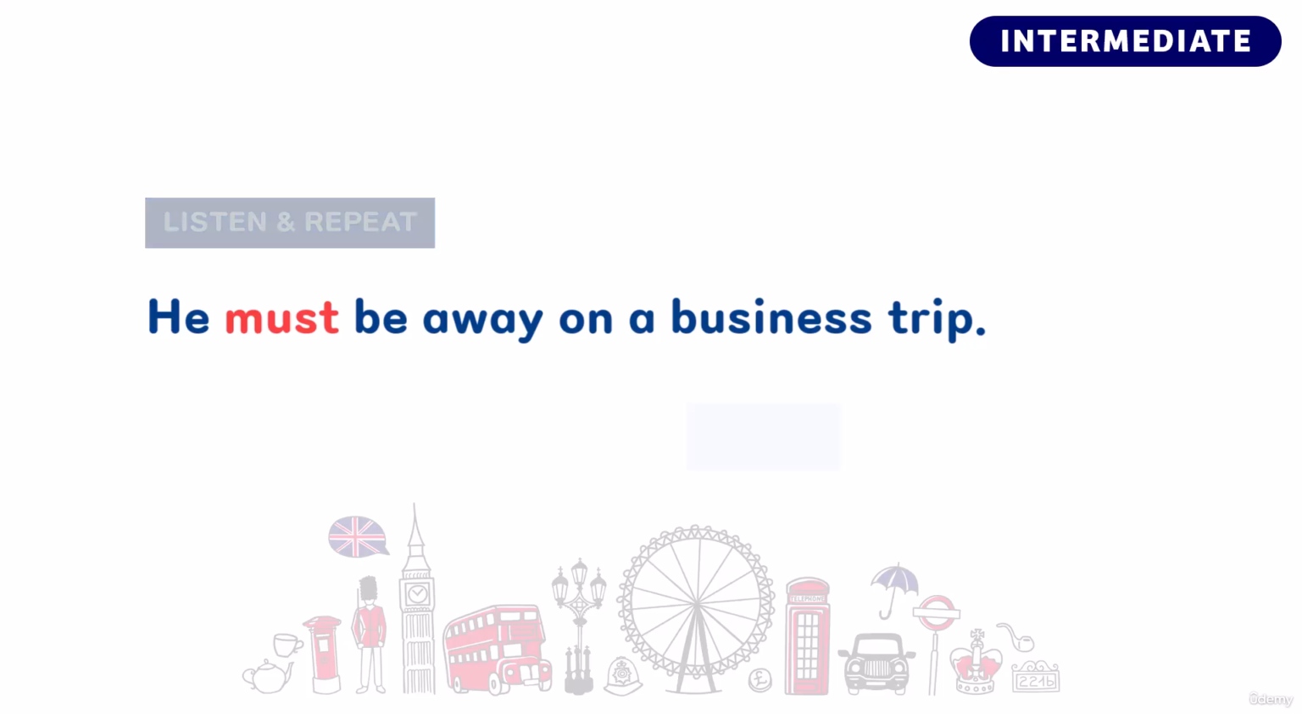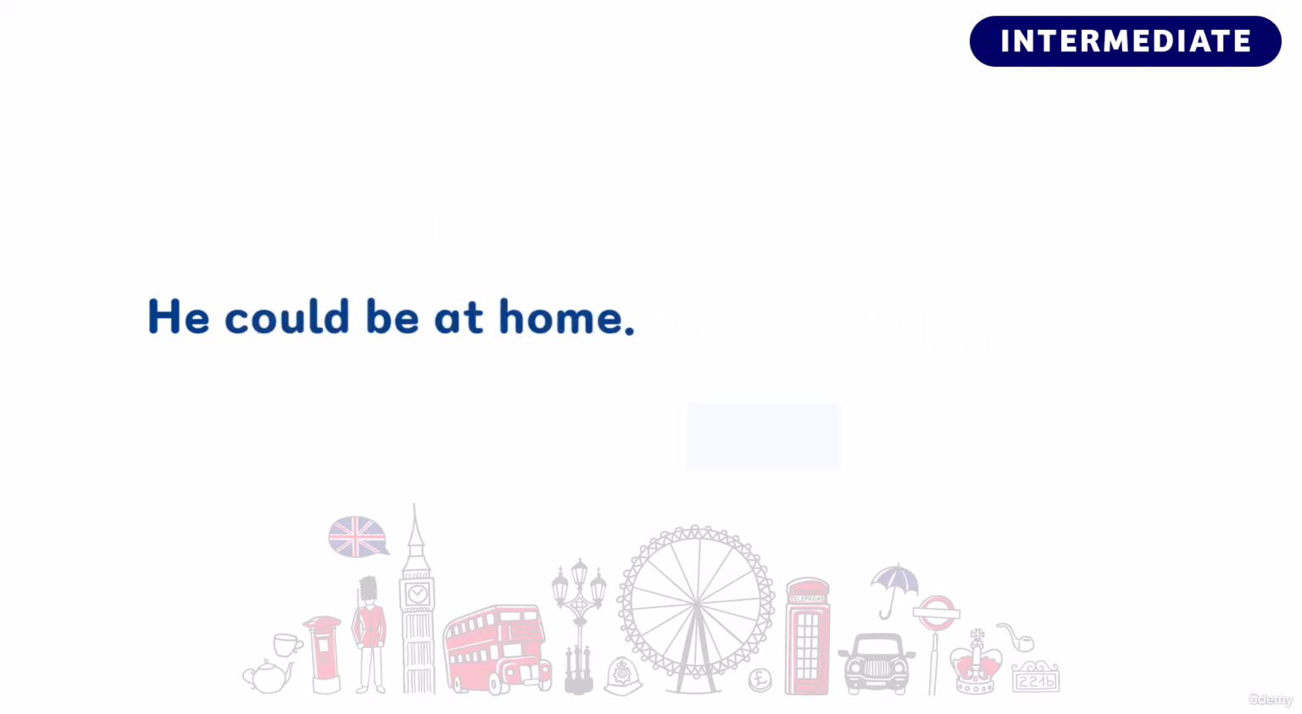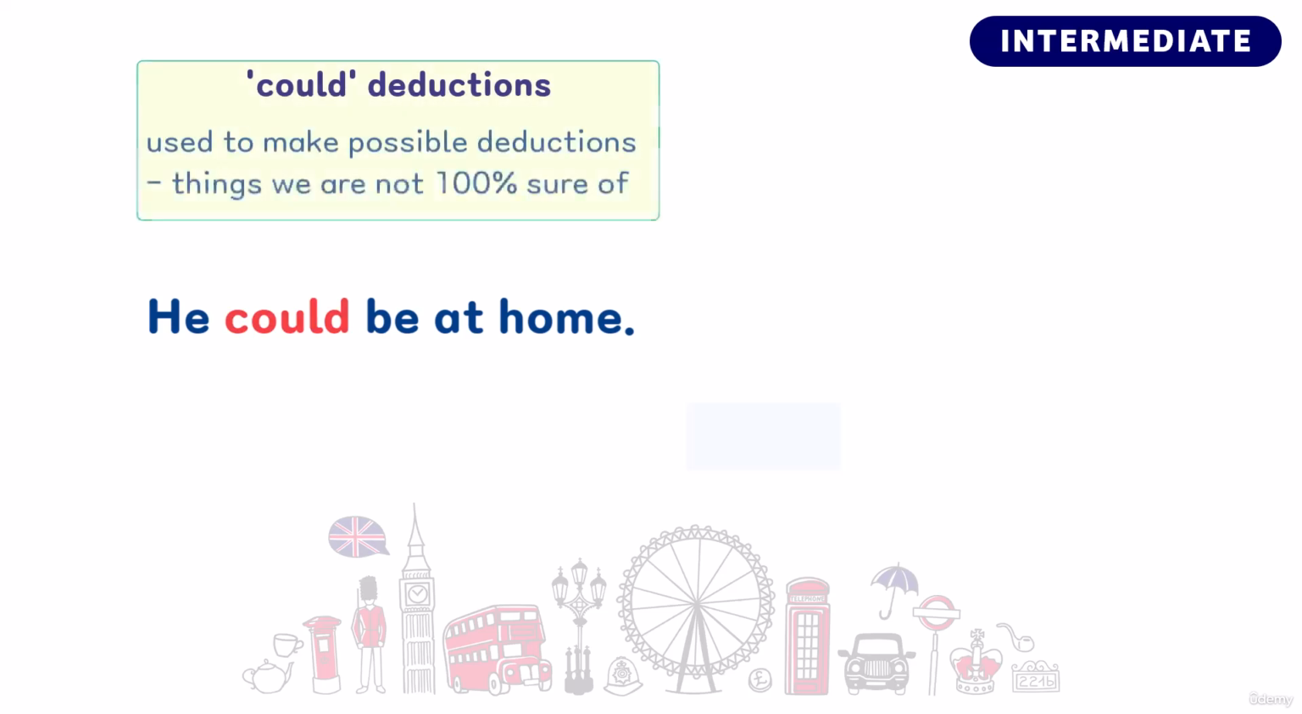Excellent job, well done. Let's now take a look at another way of talking about deductions. He could be at home. Another common way of making deductions is by using the modal verb could. And after could, we can use a verb to make a deduction about the present situation. When we use could, we are making deductions about things we think are true but are not sure.